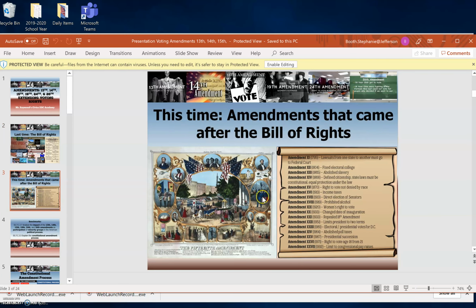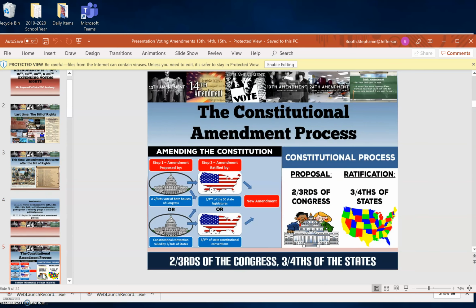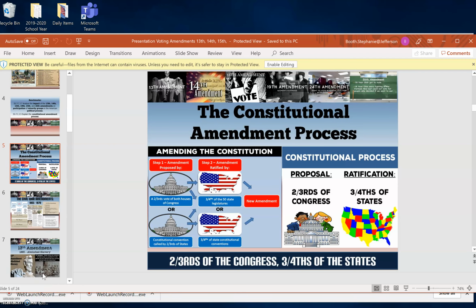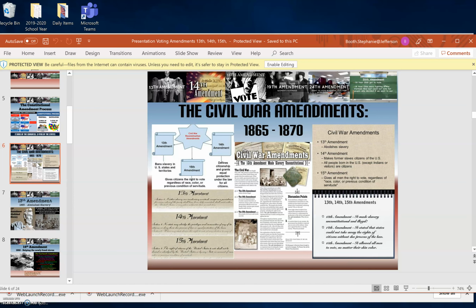The Bill of Rights is the first 10 amendments to the Constitution. It secures people's rights. An amendment is something you add to the Constitution. If you're going to change the Constitution, you're not going to go at it with an eraser. You're going to go at it with an ink pen. So you're going to add to it. That's how we change our Constitution. So we add amendments, and there's a process for that. We'll go through that when we go through another unit.